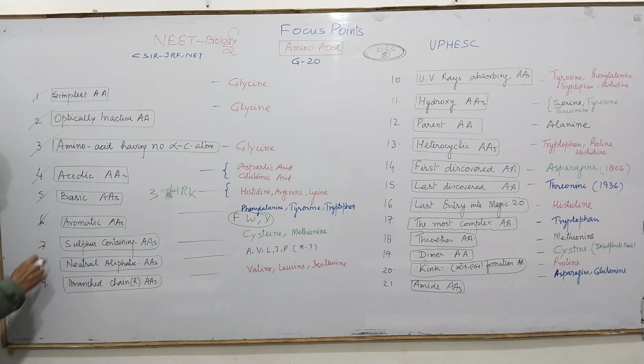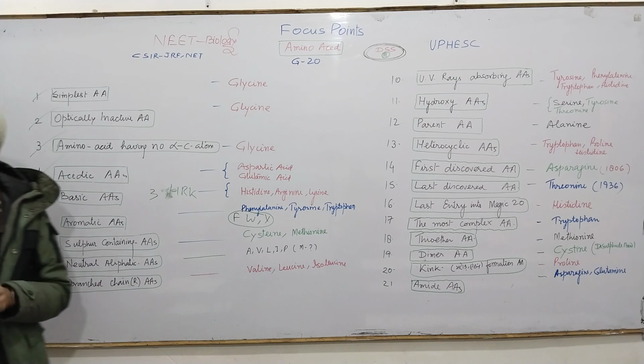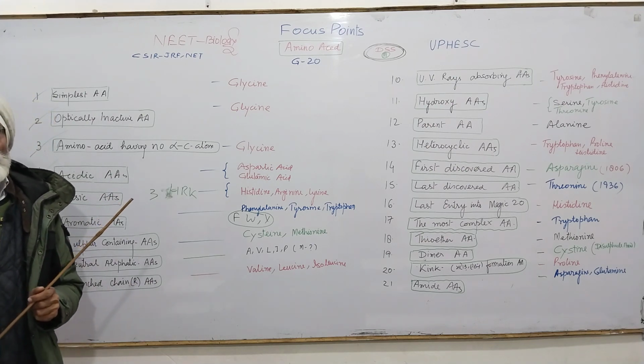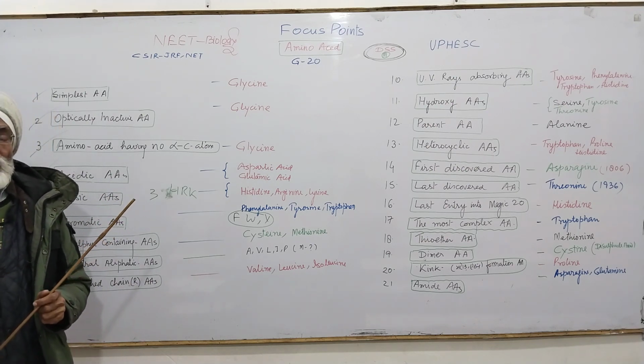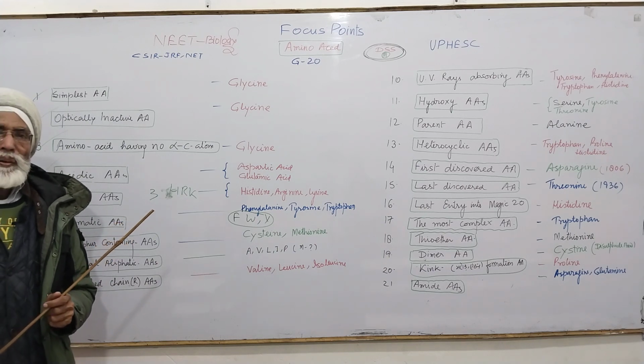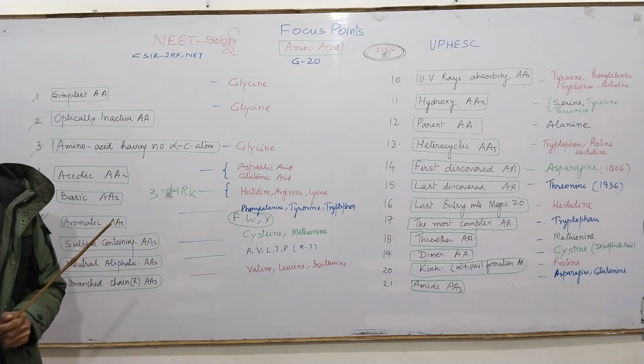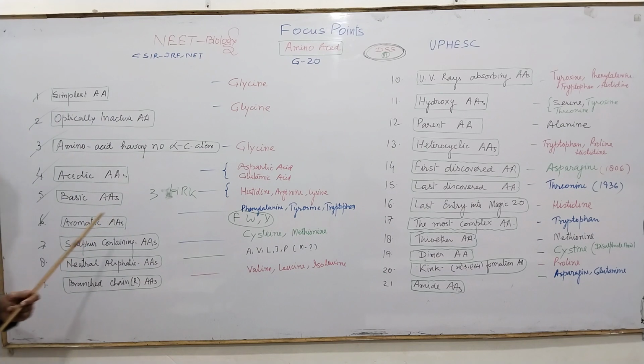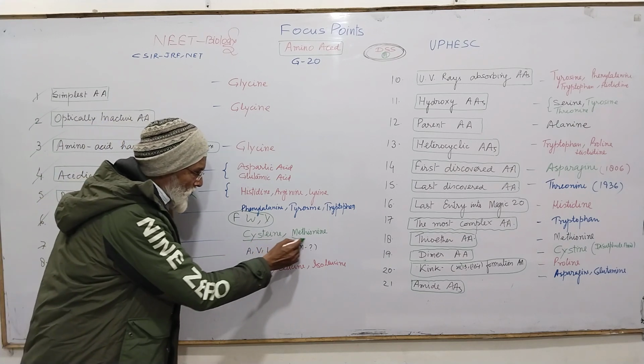Now, another question, sulfur containing amino acids. Those amino acids which have a sulfur atom in their side chain, in their R group, are called sulfur containing amino acids. These are 2 in number, that is cysteine and methionine.